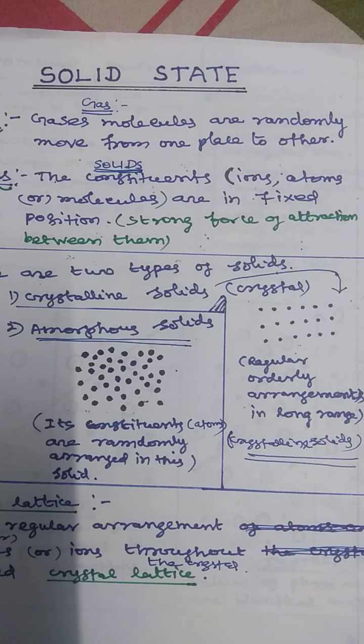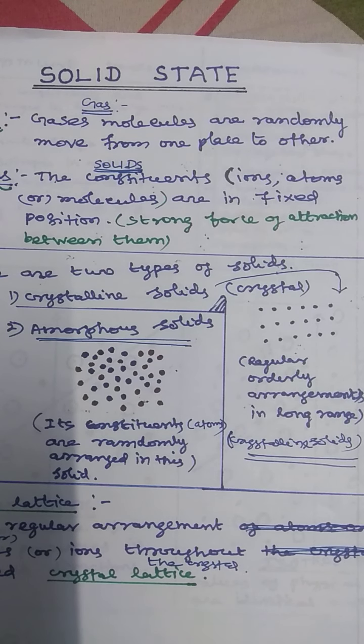In gases, the molecules move randomly from one place to another. The bond between the atoms or molecules is very weak, therefore they move from one place to another. But in the case of solid, the constituent ions or atoms are in fixed positions. They do not move from one place to another. There is a strong force of attraction between the ions or atoms. It is a fixed one. That is the main difference between gases and solids.